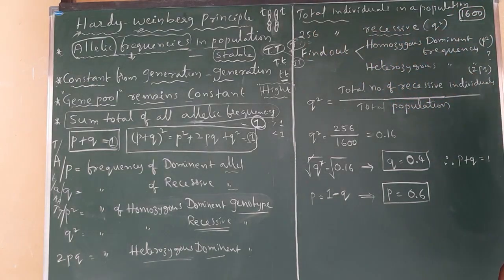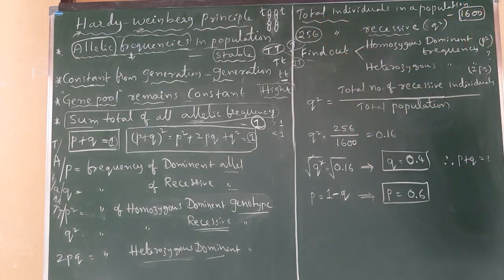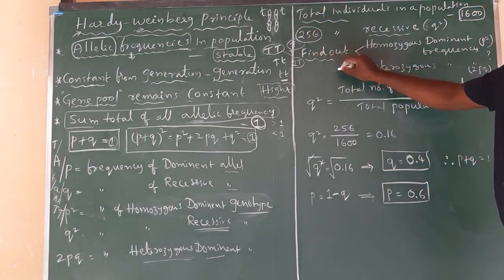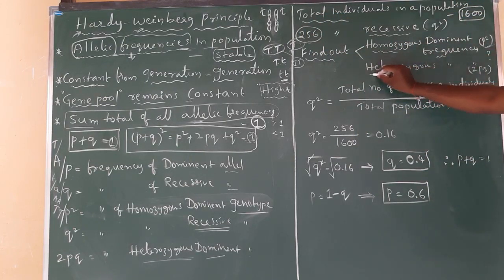Those characteristic features are totally recessive, which means in that population, the number of recessive individuals is about 256. Then find out the homozygous dominant frequency, nothing but p square, and the heterozygous frequency, 2pq. Here they are asking for the frequencies of p square and 2pq.